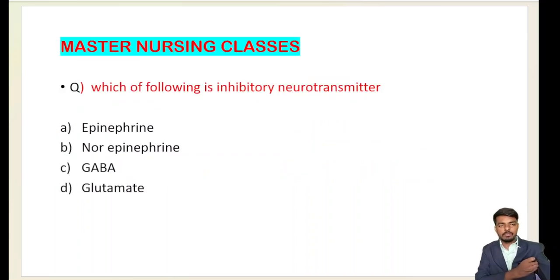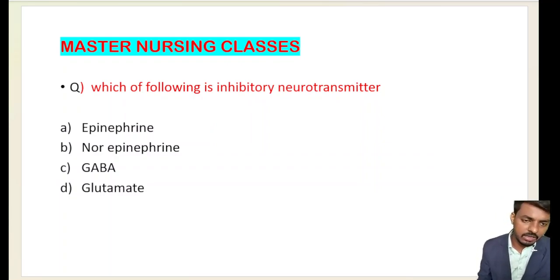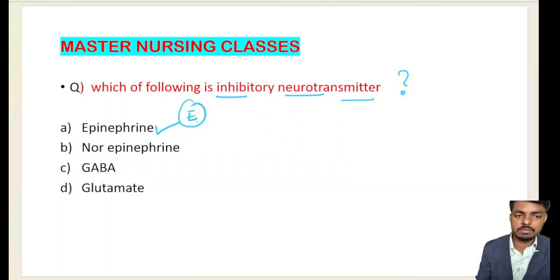Which of the following is an inhibitory neurotransmitter? Answer the question. We just studied inhibitory and excitatory neurotransmitters in the previous slide. Is epinephrine an inhibitory neurotransmitter? No, it's an excitatory neurotransmitter. So reject this one. Norepinephrine is also an excitatory neurotransmitter.